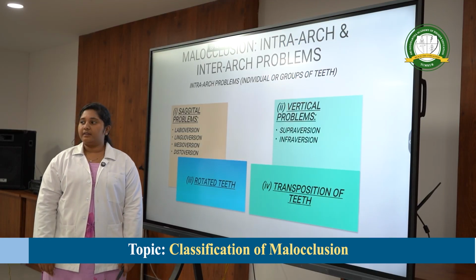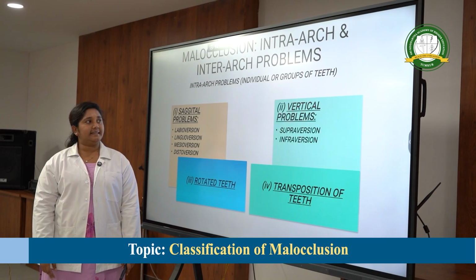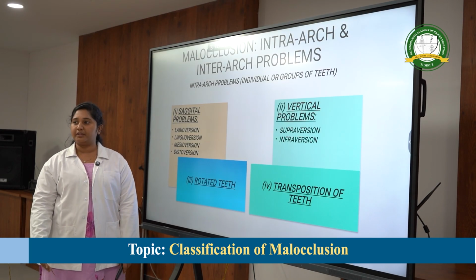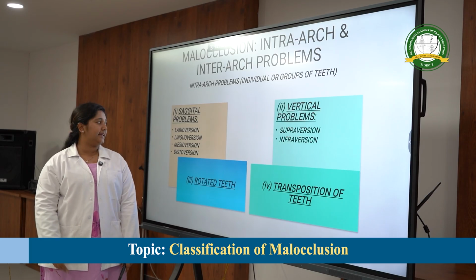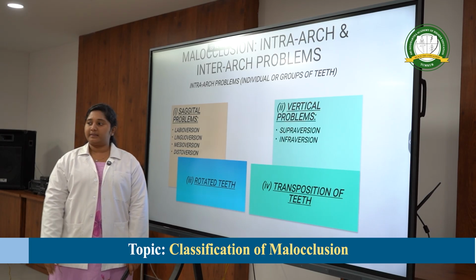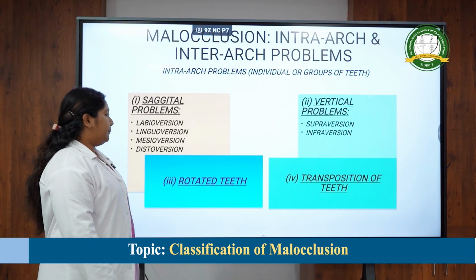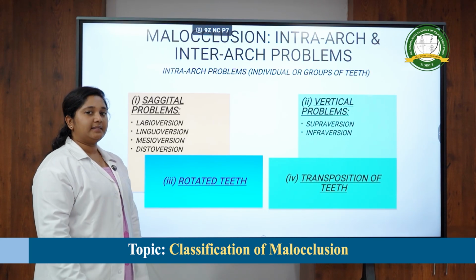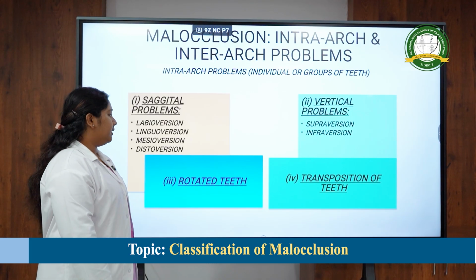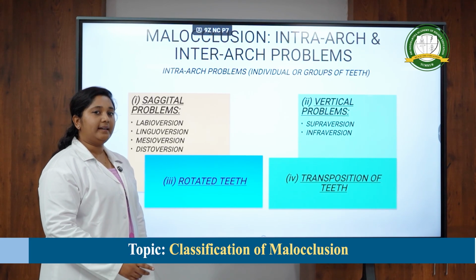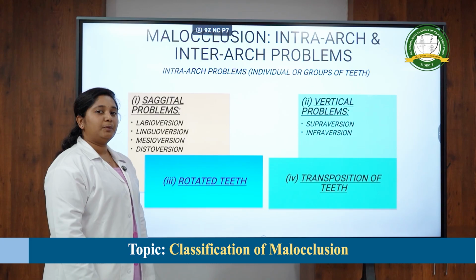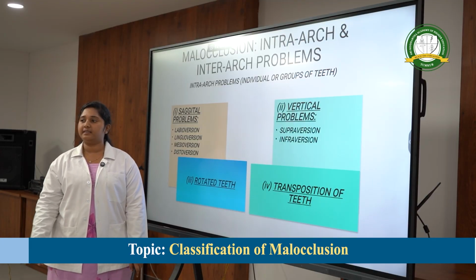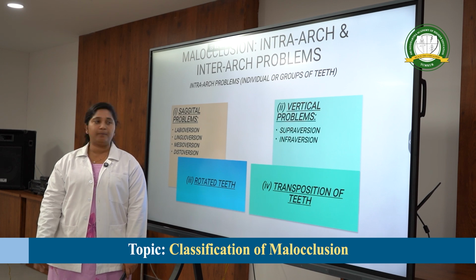So malocclusion within the same arch, intra-arch problems, mainly are the sagittal problems, which are labioversion, that is the tooth is positioned labially; linguoversion, that is the tooth is present lingually; mesioversion, which is the tipping of the tooth in the mesial direction; and distoversion, which is the tipping of the tooth to the distal direction. There are rotated teeth, which are rotated in the long axis of the tooth, and transposition, wherein the tooth is in the adjacent tooth's position or has erupted in a different position.